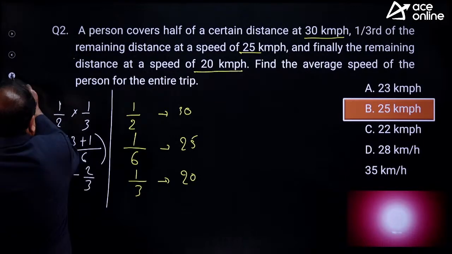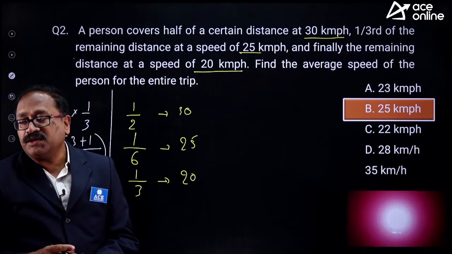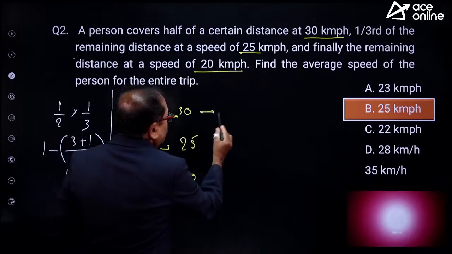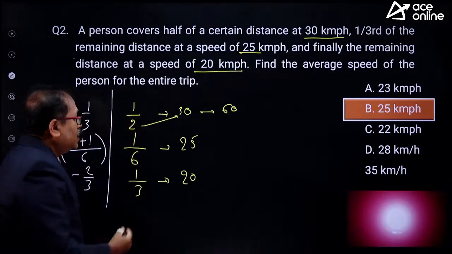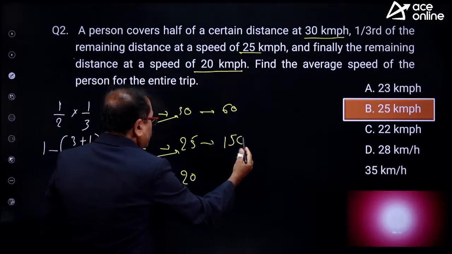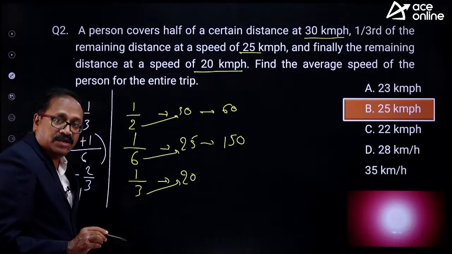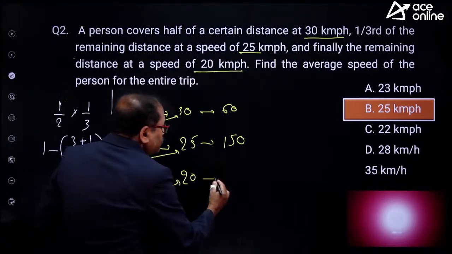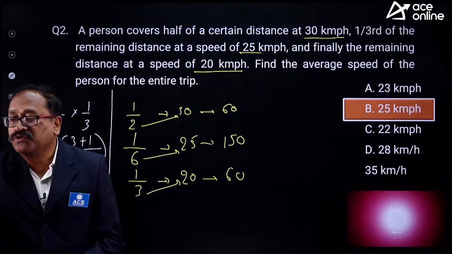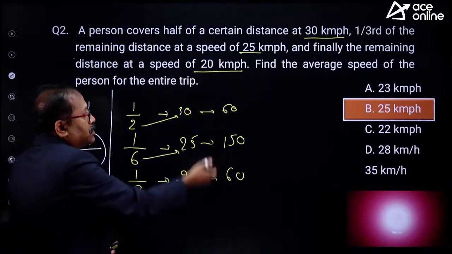So what we do is, we take the total distance. What is the total distance over here? Multiply directly over here, this is 60. Multiply directly over here, 150. Multiply directly over here, and any numerator there is, divide by that, so that is 60. That's done. So in order to take the total distance, I will take the LCM. What is the LCM of these numbers?